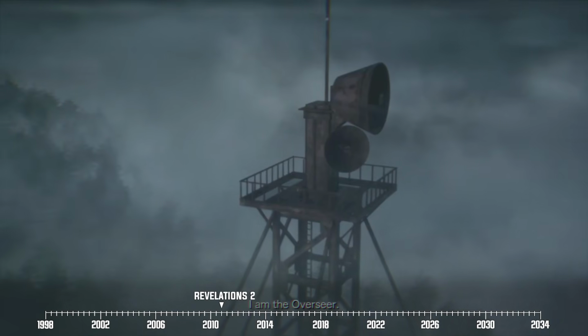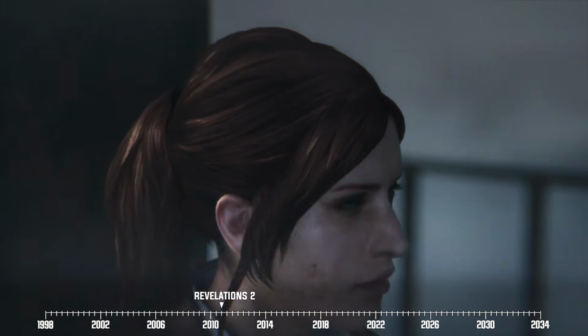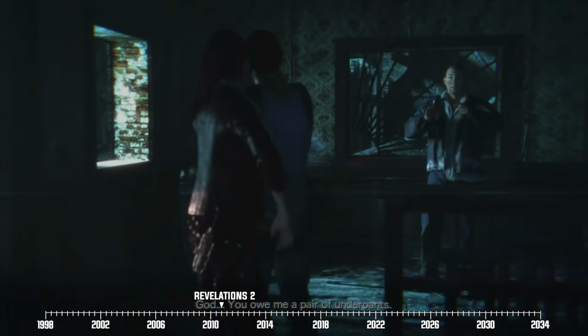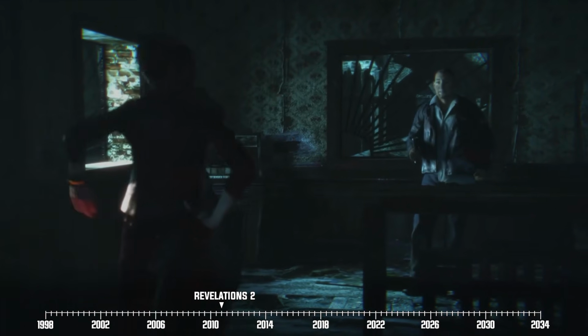Shifting back 6 months prior to Barry's arrival on Sane Island, we continue on where we left with Claire and Moira's story. We soon find out that the duo regrouped with a couple of their TerraSave coworkers named Gabrielle and Pedro.